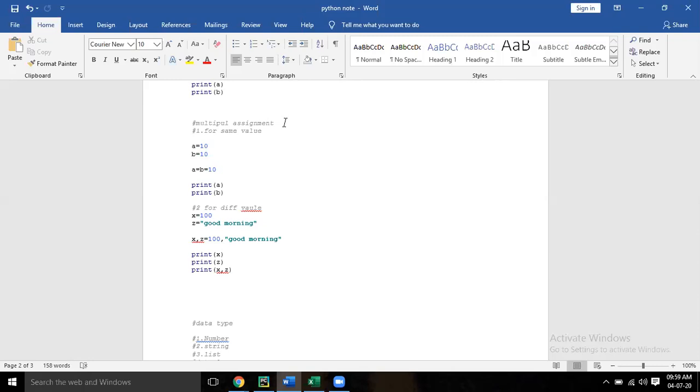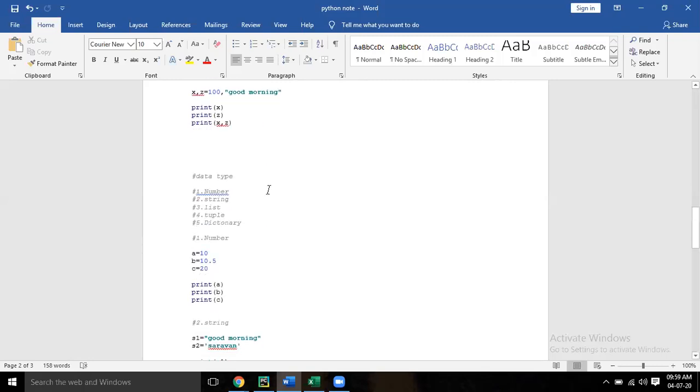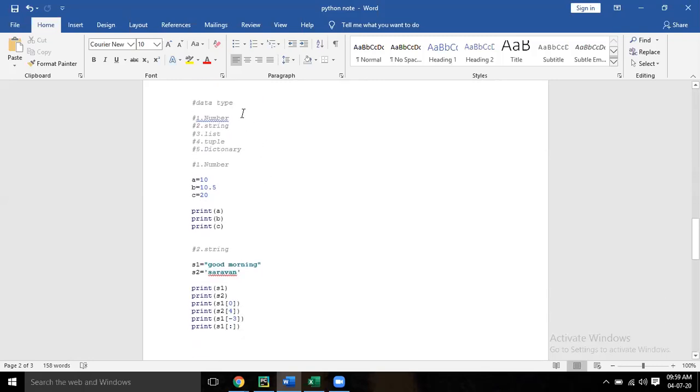Now, data type. Data type is nothing but the type of your data. We have number, string, list, tuple, and dictionary. Number is nothing but the number 10 or 10.5, whatever. Now string. A string is stored as an array-like structure, starting from 0, 1, 2, 3, and for reverse it is -1, -2, -3, like that. This is called the slicing concept, using square brackets. If you print like this, it will print. But if it is out of range, it will show that it is out of range.